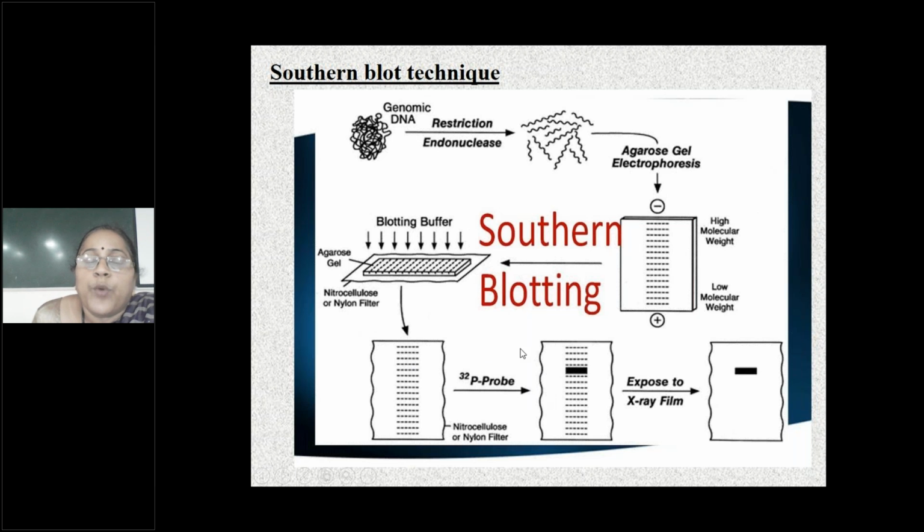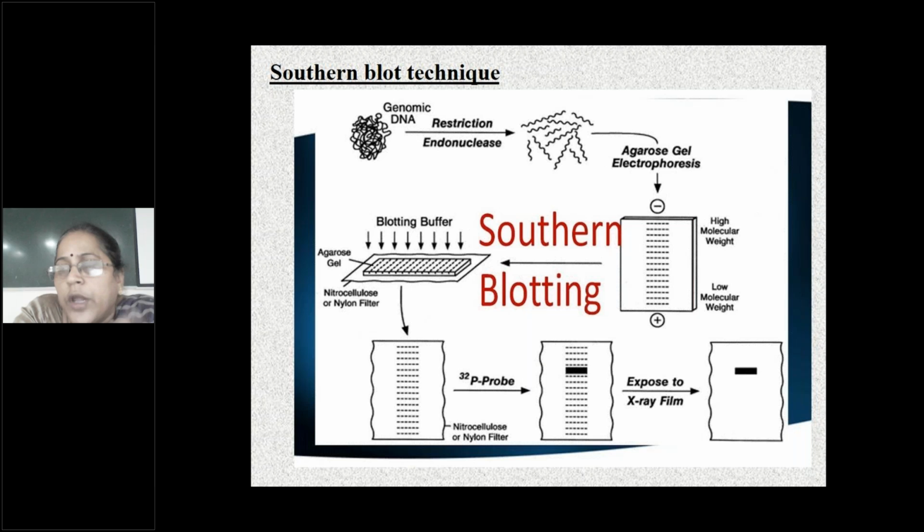Then the probe is added to the nitrocellulose filter paper. When the target DNA is present, autoradiography is done, and you can find the particular gene. What is the clinical significance of Southern blotting? These DNA fragments are electrophoresed, and that specific gene should be identified. In which cases? They are identified in genetic diseases. Name some genetic diseases.